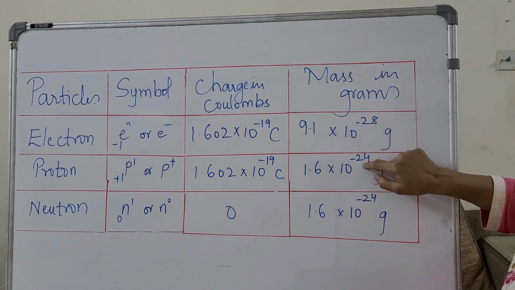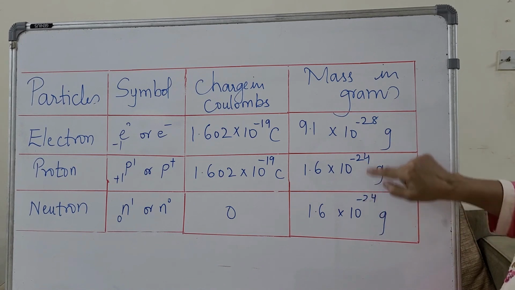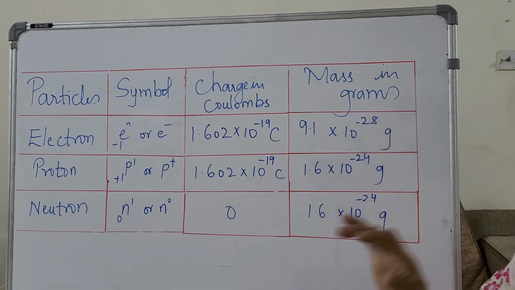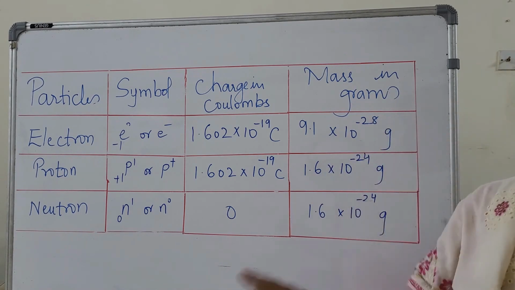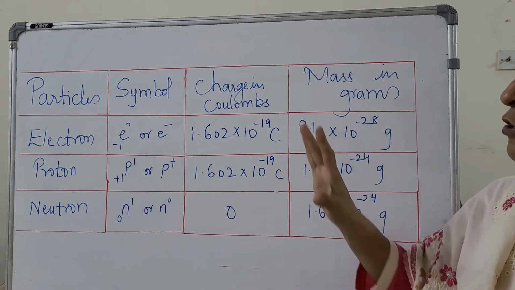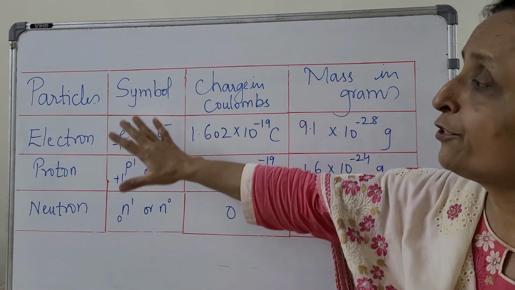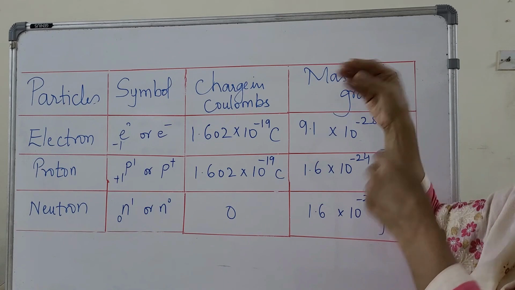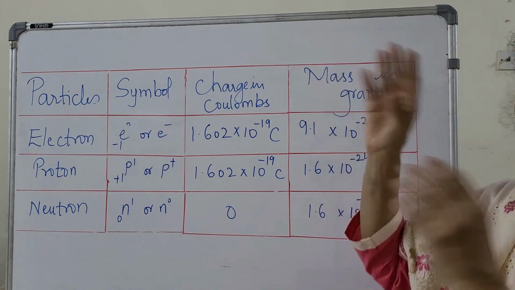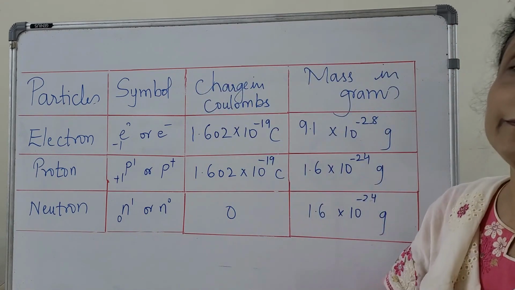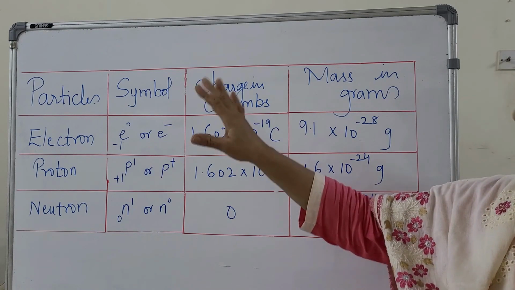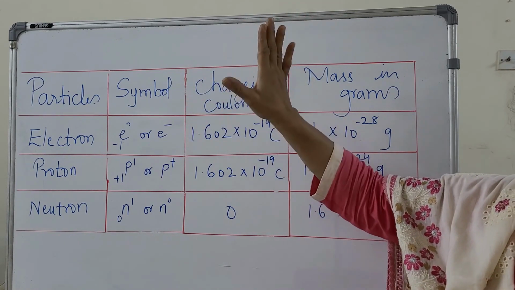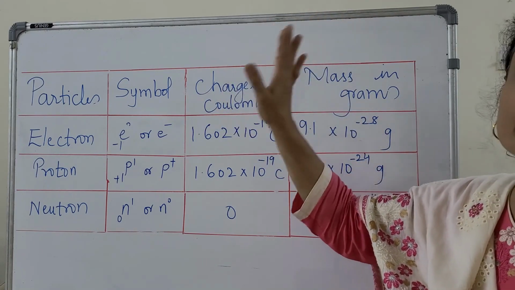See, here it is -24, here it is -28, so this is very small, negligible. So this is the chart which shows the symbols, mass and charge of the fundamental particles of the atom. You have to learn this because it forms the basic concept of the atomic model.